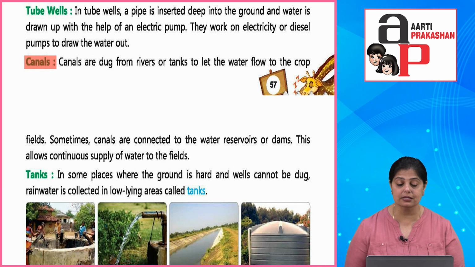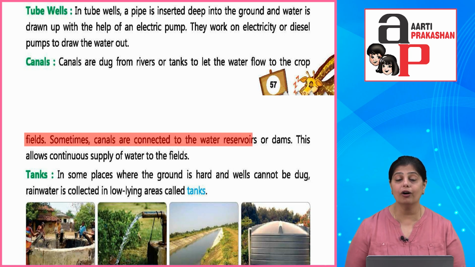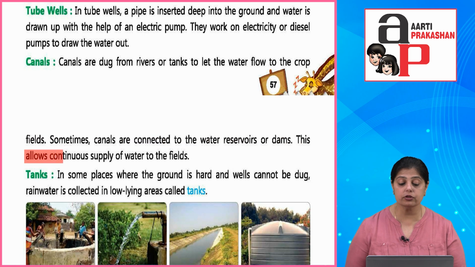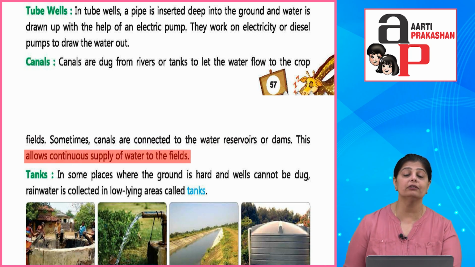Next are the canals. Canals are dug from rivers or tanks to let the water flow to the crop fields. Sometimes canals are connected to the water reservoirs or dams. This allows continuous supply of water to the fields. Canals जो होते हैं ये generally man-made होते हैं. Man-made, they are constructed by the people to help them in the